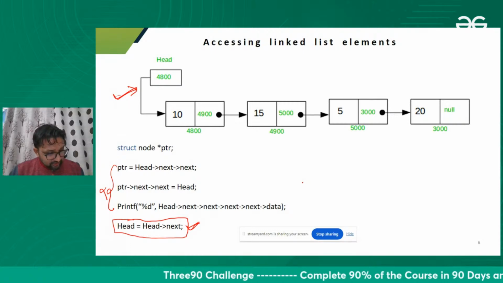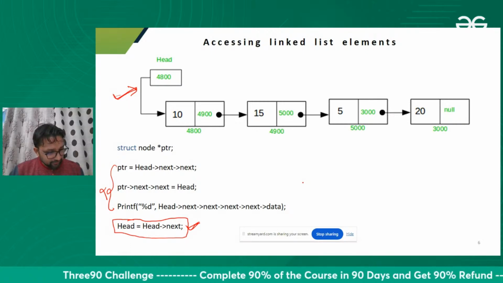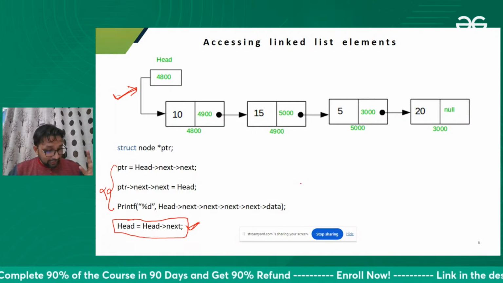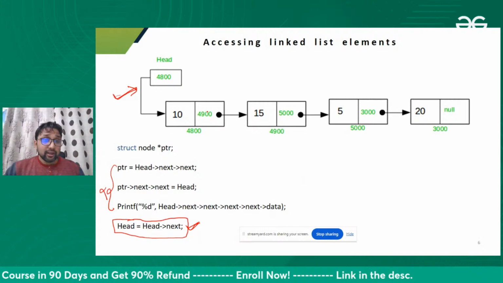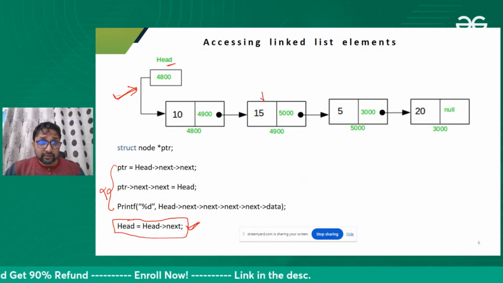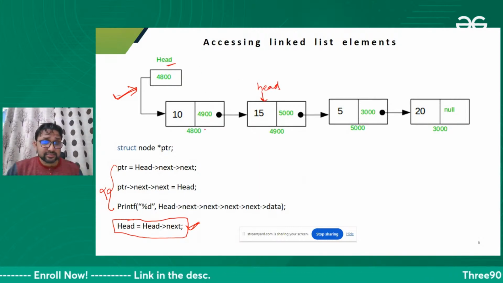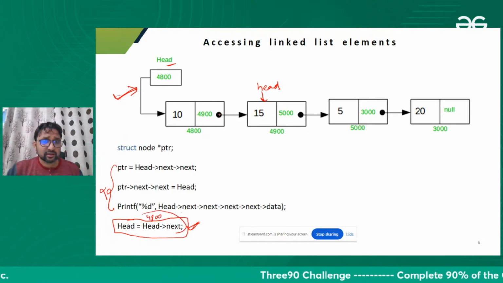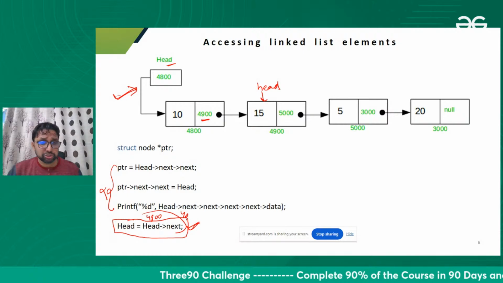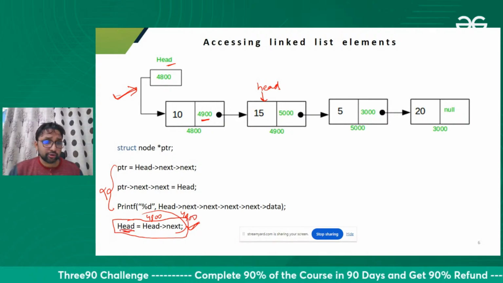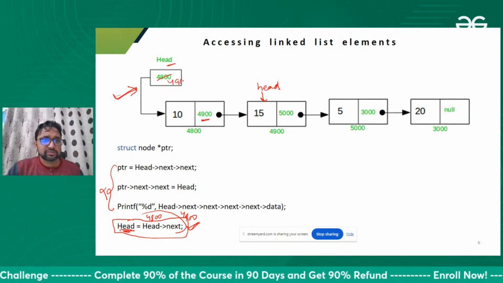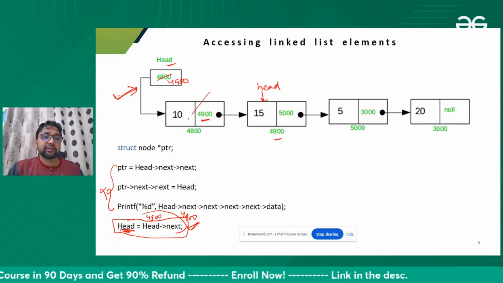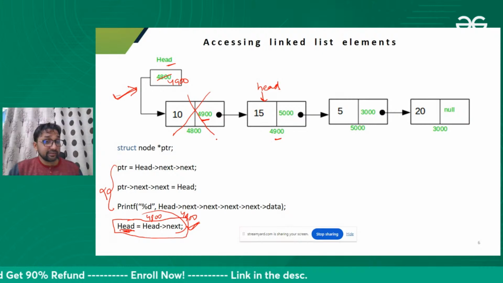Head of the linked list will be deleted. Delete nahi hoga. Memory leak hoga. What will happen? Just I move the head over here. What is the head? Head is 4800. What is the next of head? Next of head is this 4900. So we store 4900 in the head. Head is now having 4900. This means head is pointing to this node. Actually, we deleted this node.